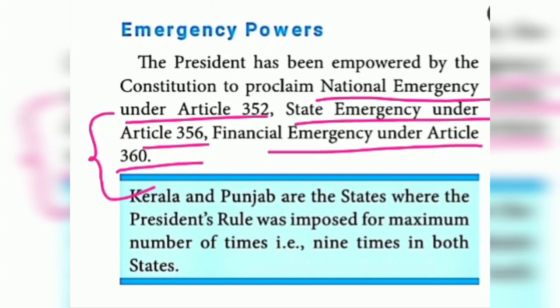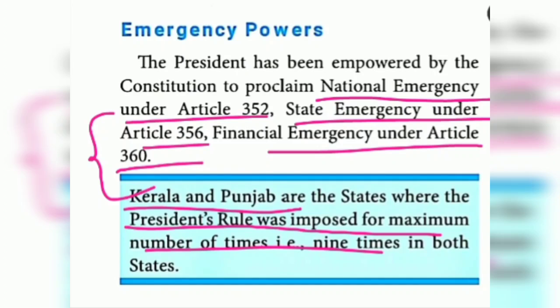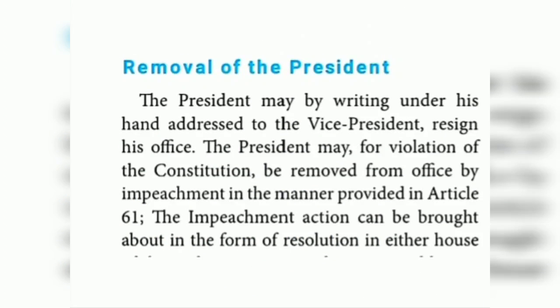In the blue color box, something is given, children. Kerala and Punjab. These two states only. President's rule was proclaimed for the maximum number of times, nearly 9 times, in both states. Whose rule was there? President's rule. Kerala as well as Punjab. One word answer, children. President's rule was imposed a maximum of 9 times in both states.